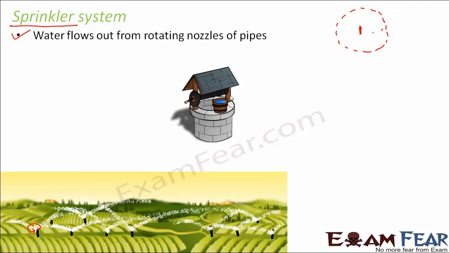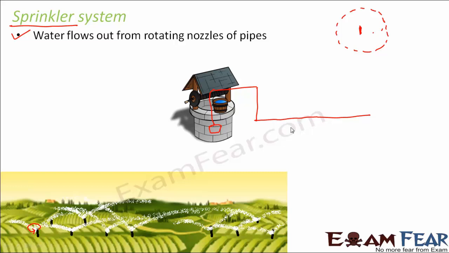Let us imagine that this is the well, and inside the well you have a motor, and therefore the water is being brought up. Once the water is brought up, it is supplied to the main pipeline.